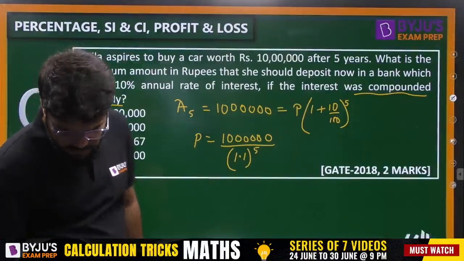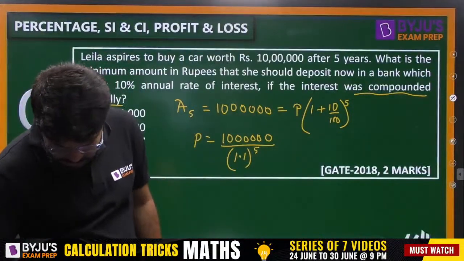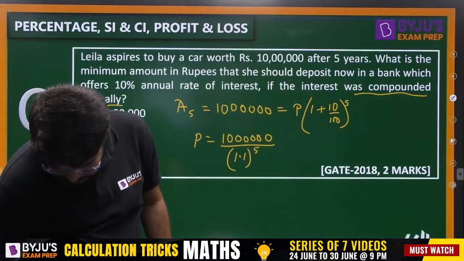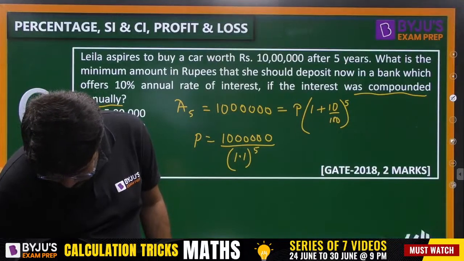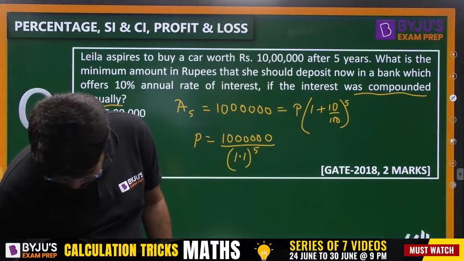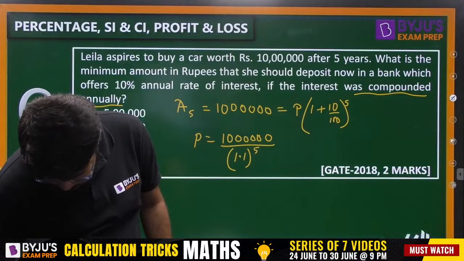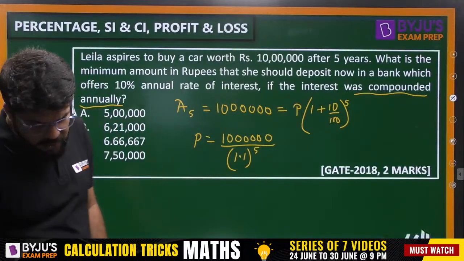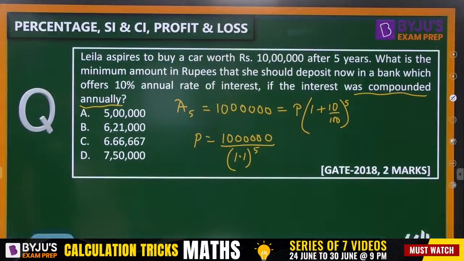Just complete this calculation, everybody. So it is 6,20,921.